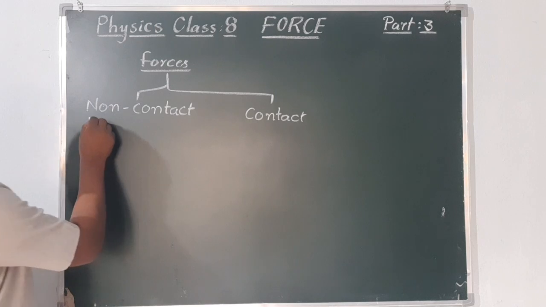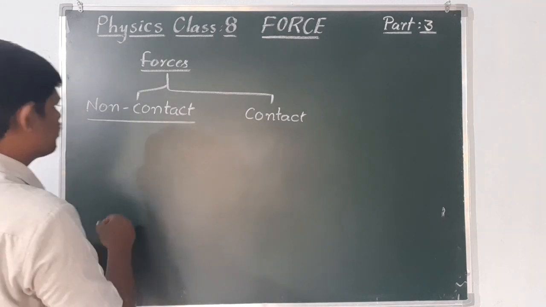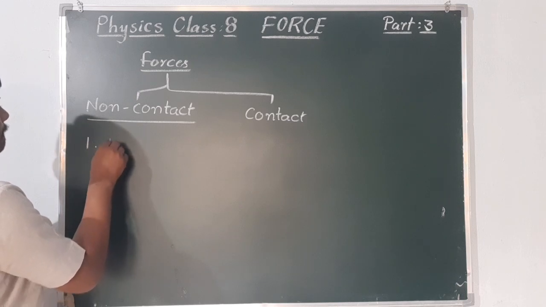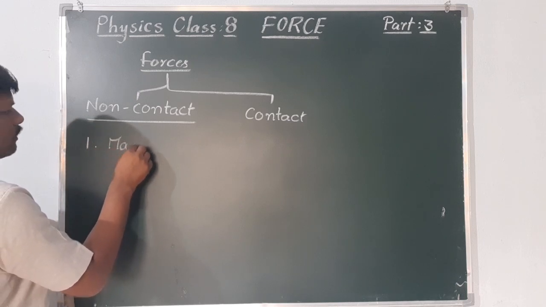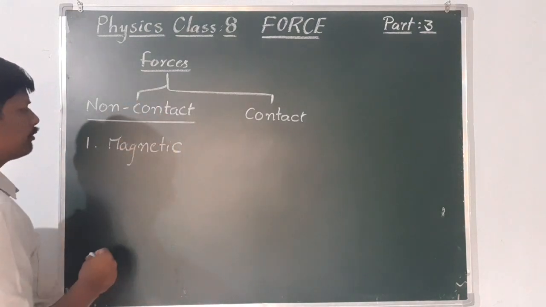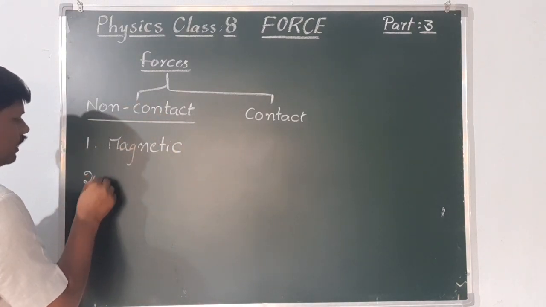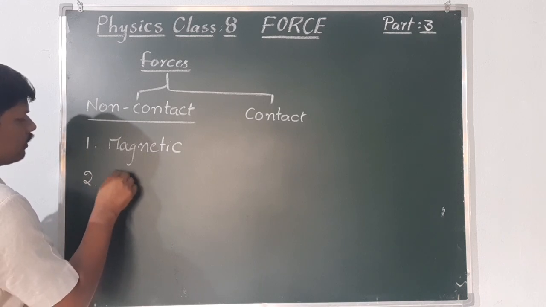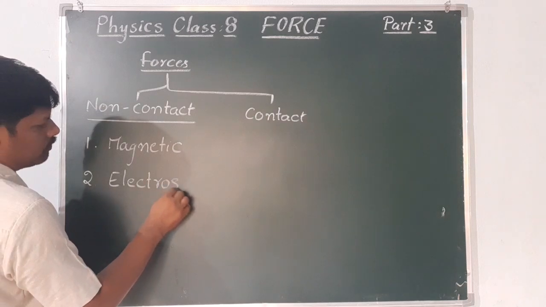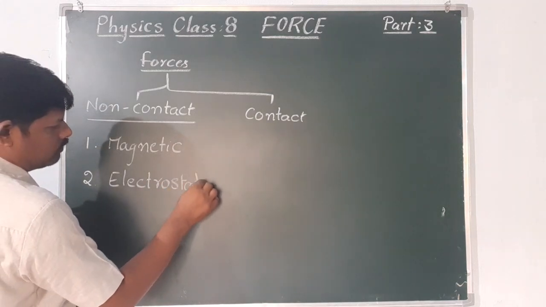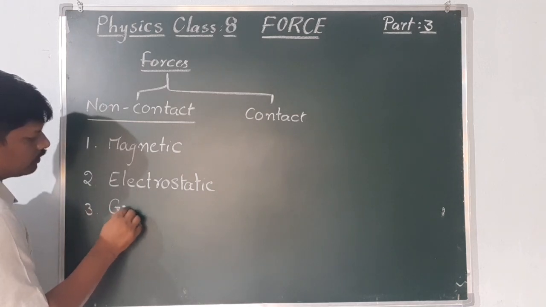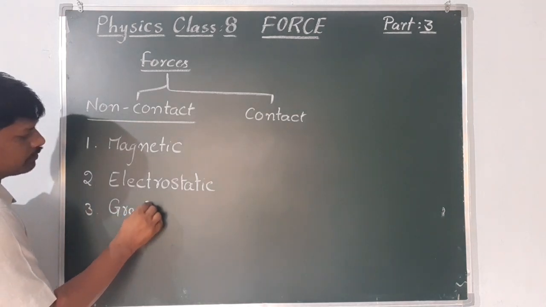In non-contact forces, we have discussed first one, magnetic force, second one, electrostatic force, and third one, gravitational force.